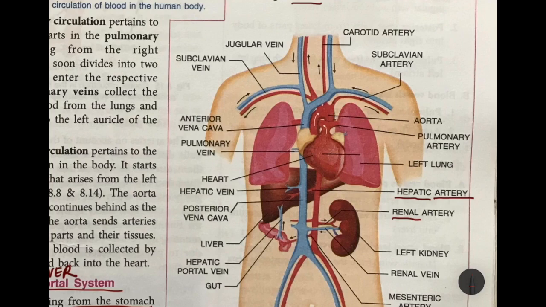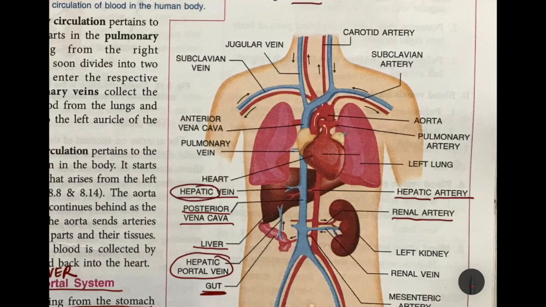Renal, I told you, to the kidney, renal artery, which is coming from the heart towards the kidney, which carries oxygenated blood. And then of course we already talked about the hepatic portal vein, which goes from the intestines and goes into the liver. And then we have the posterior vena cava, which carries deoxygenated blood from the lower part of the body towards the heart. Then we have the hepatic vein, which carries deoxygenated blood from the liver.